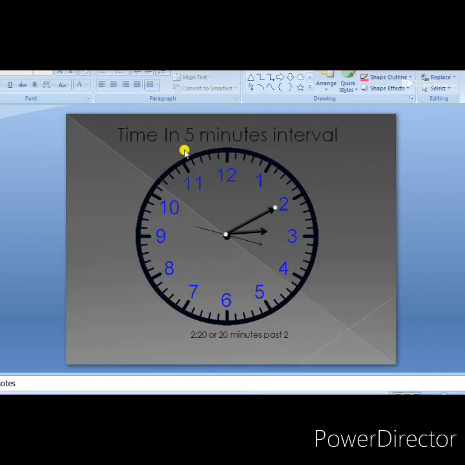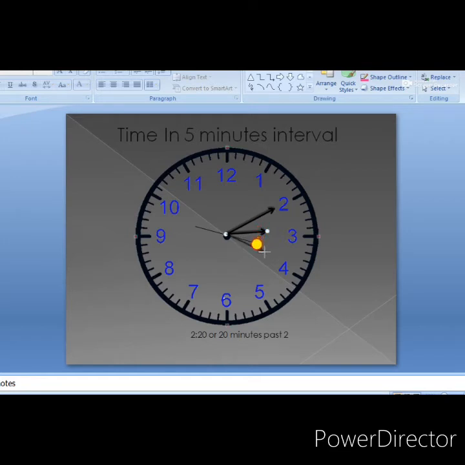Now the next question is: does the hour hand also move? How long does it take to move from one number to the next one? Students, we know that 60 minutes is 1 hour. So the hour hand also moves from one number to the next number.